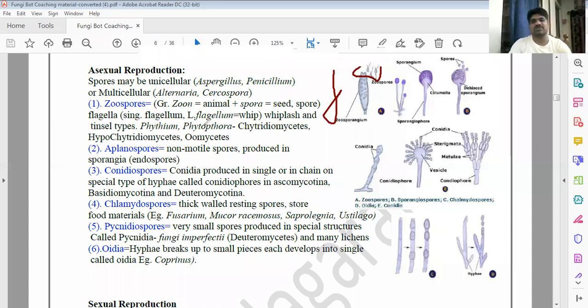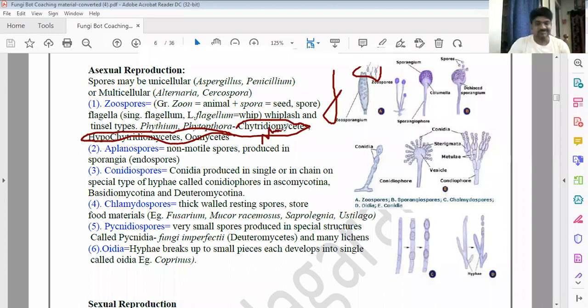Zoospores are present in Mastigomycotina. Their subclasses are Chytridiomycetes, Hyphochytridiomycetes and Oomycetes. These three come under Mastigomycotina.